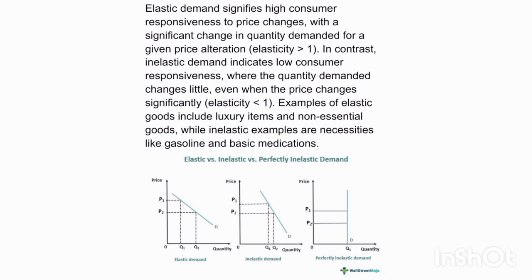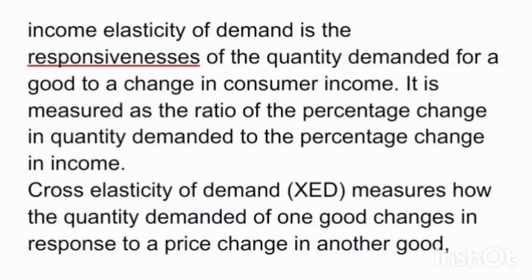gasoline and basic medications. Income elasticity of demand is the responsiveness of the quantity demanded for a good to a change in consumer income. It is measured as the ratio of the percentage change in quantity demanded to the percentage change in income. Cross-elasticity of demand measures how the quantity demanded of one good changes in response to a price change in another good.